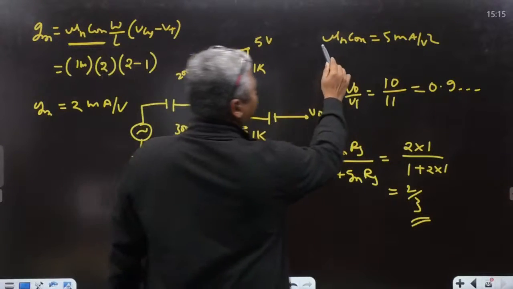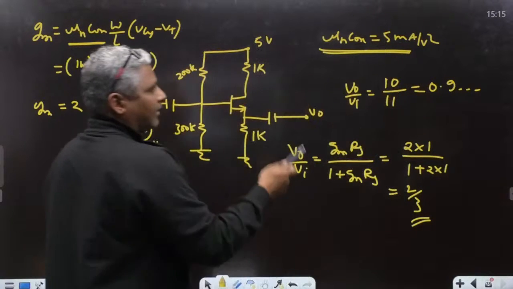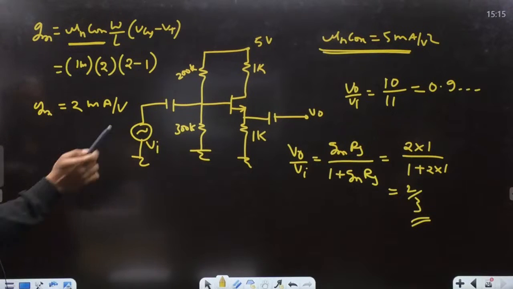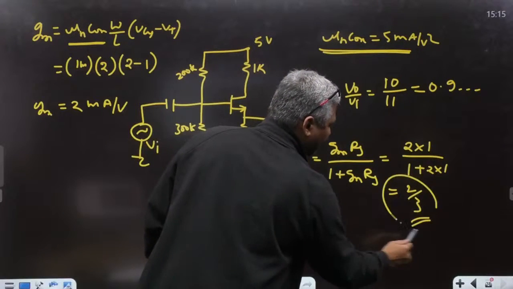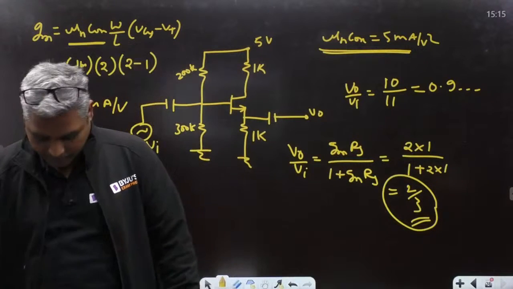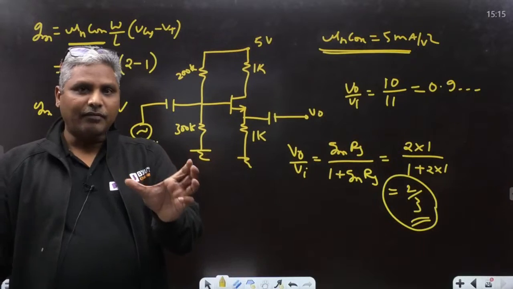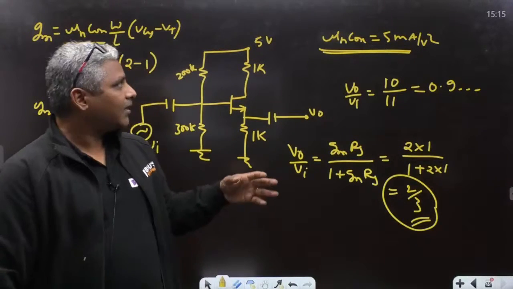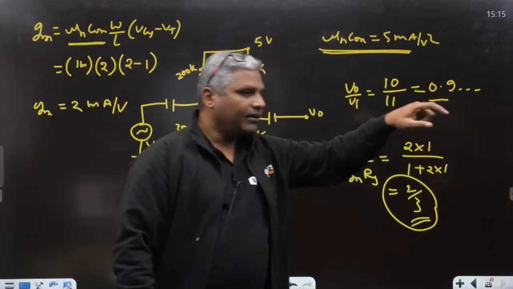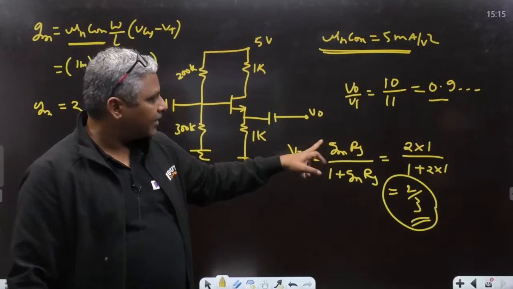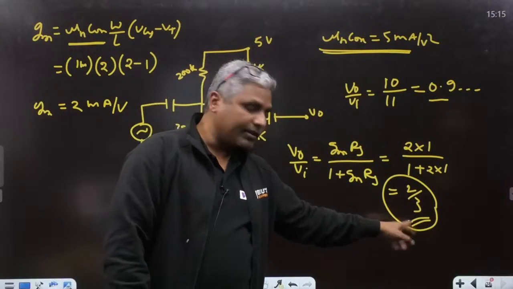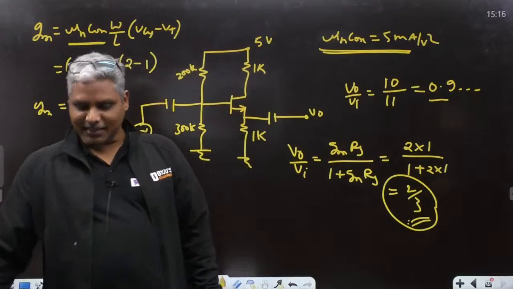If mu n COX is given as this, that is the answer. But if mu n COX is 1 milliampere per volt square, this is the answer. You decide which one is correct; that depends on which data is given in the question. What I received in one question, because these questions are received from the students, I got 5 milliampere per volt square. Then the answer is 0.9. But now Ashu Changra is saying the GM value is 1 milliampere, and even students are also saying it is 1 milliampere. Then the answer is 2 by 3. Please check it, guys. I'll once again check it.